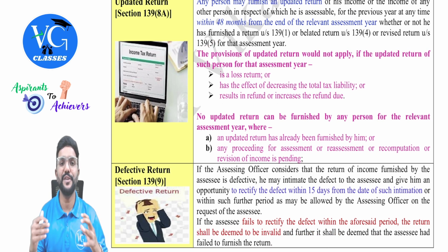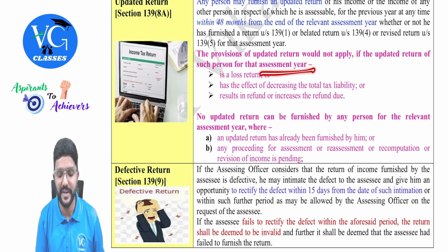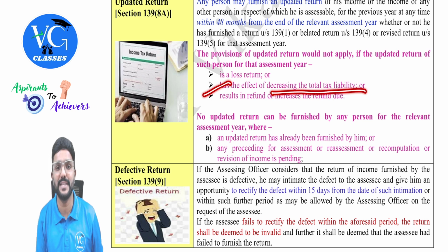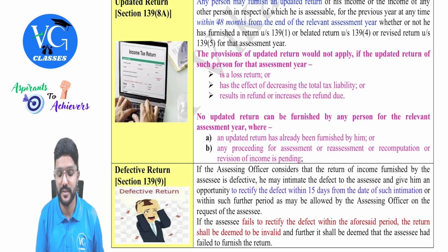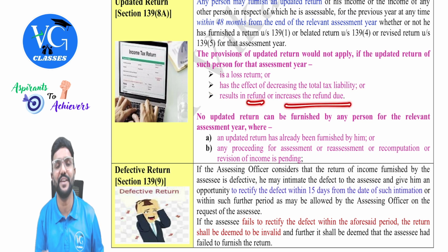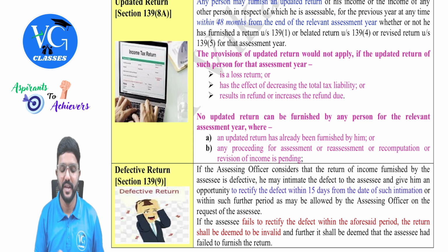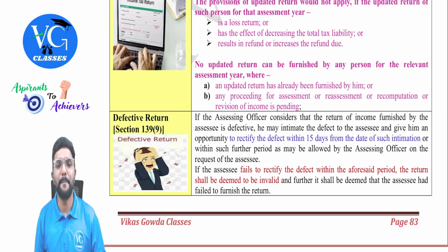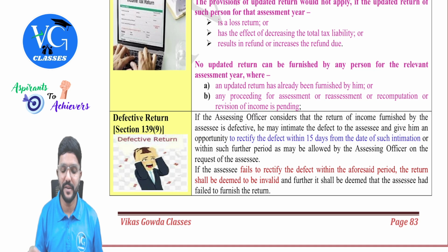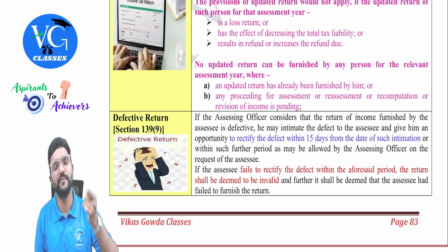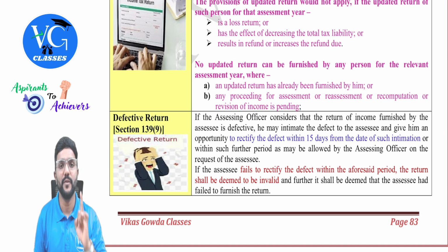Let us see. The provisions of updated return would not apply if the updated return of such person for that assessment year is a loss return. You cannot. Then, if it has the effect of decreasing the total tax liability, or results in a refund or an increase in the refund, they will not allow it. Okay. Next, one more condition is there. No updated return can be furnished by any person for the relevant assessment year where an updated return has already been furnished by him for that year. Means, guys, there is a concept of one assessment year, one updated return. That's all.